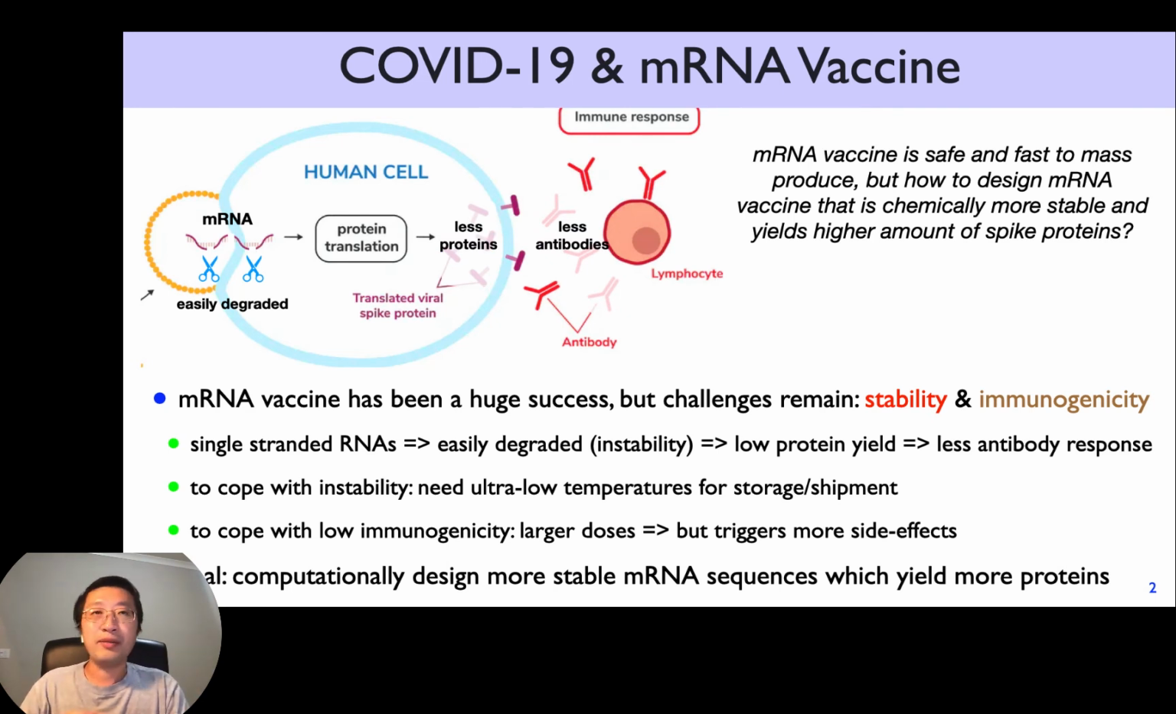So how do you deal with that? Well, you need ultra low temperatures for storage and equipment, which is a problem for some countries in the world, and you need larger doses. But that would trigger more side effects. We all know that almost everybody around me got a very bad fever after the second dose of mRNA vaccines. That's probably due to the relatively larger doses. So our goal is to design better mRNA sequences using computational algorithms, which will yield more proteins and, as a result, more antibody response.